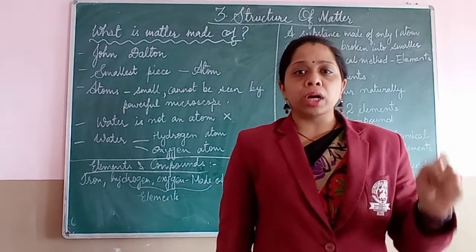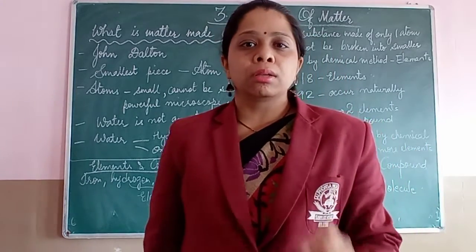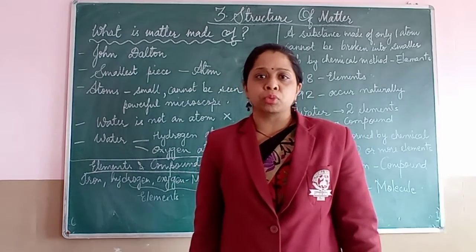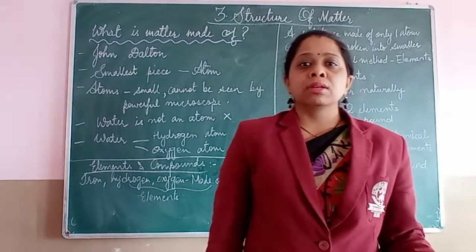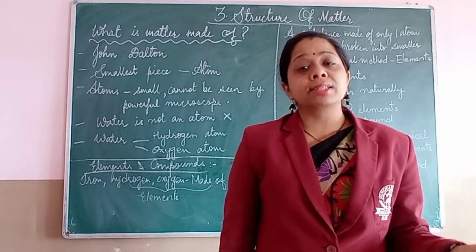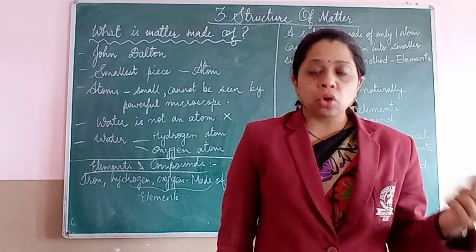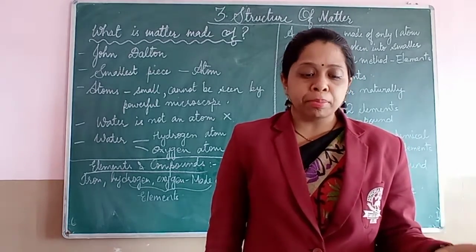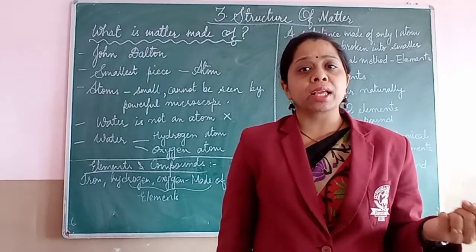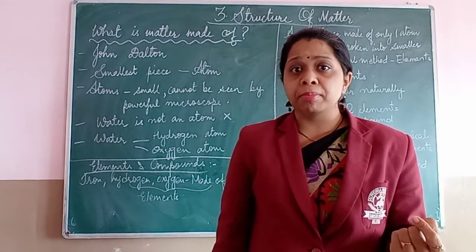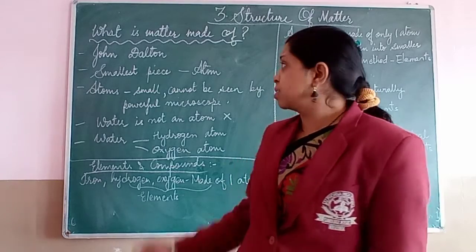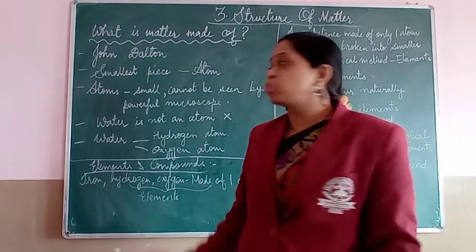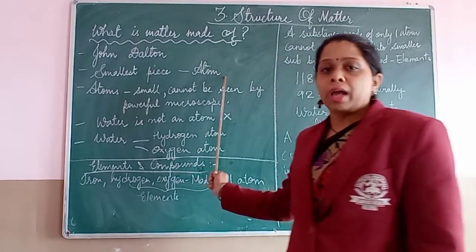So ultimately a point will be reached where that small particle of iron cannot be broken down any further. Such particles are called atoms. John Dalton, a scientist of the 19th century, gave the name atom to the smallest particle of iron.